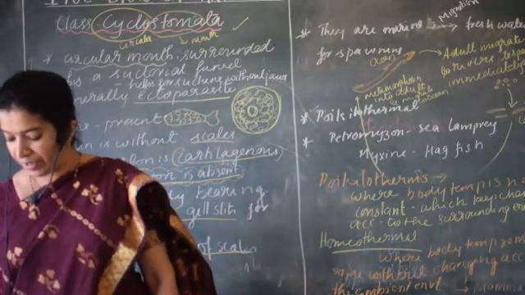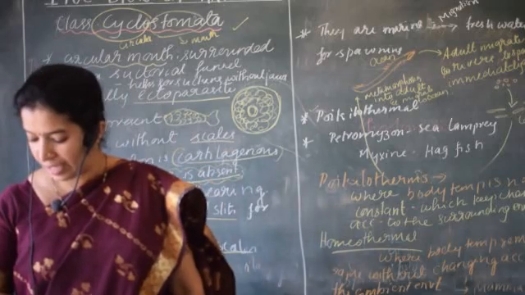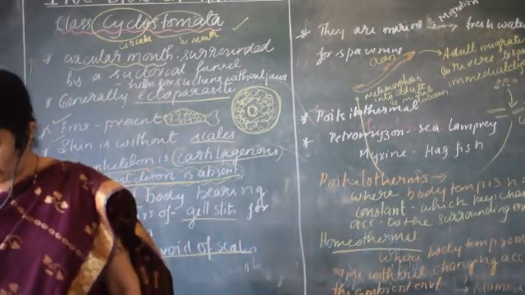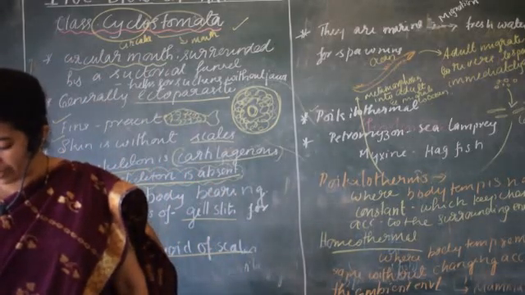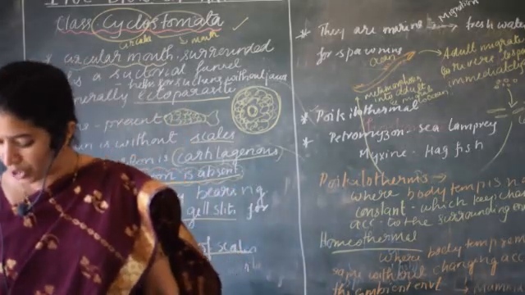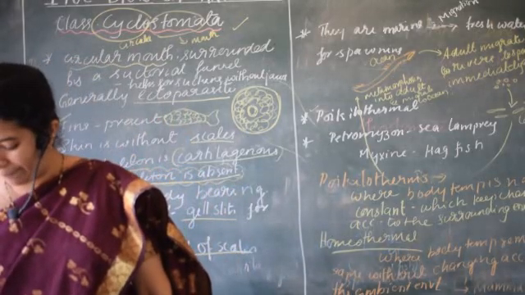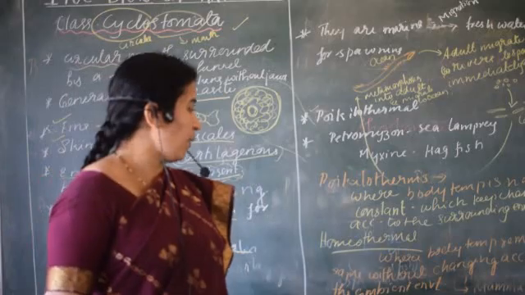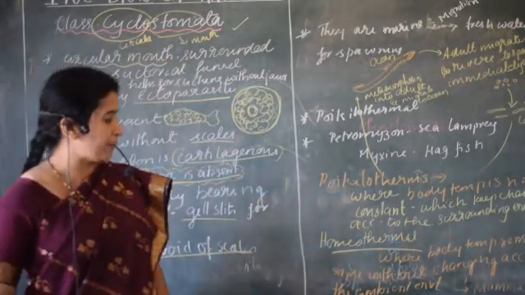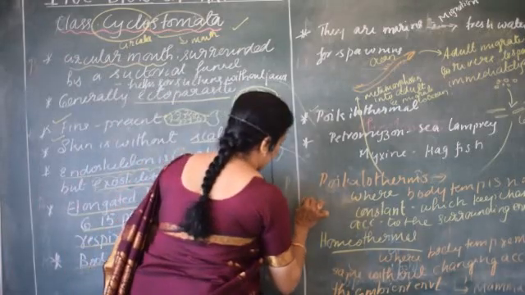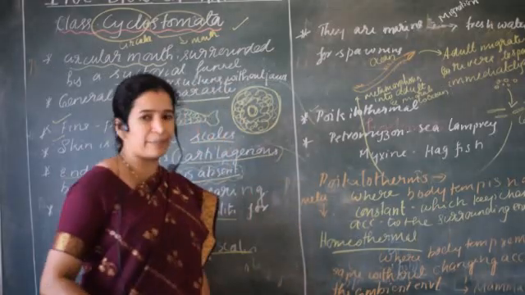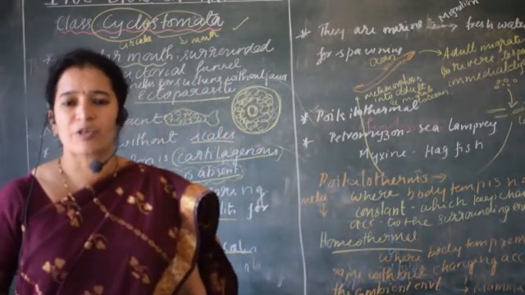About poikilotherms and homeothermal, I'll add two more points. Poikilotherms change the body temperature according to the environmental temperature. Homeothermal means the temperature remains constant and does not change with the environmental temperature. Usually in poikilotherms the metabolic rate will be low. The metabolism will go at a slower rate.